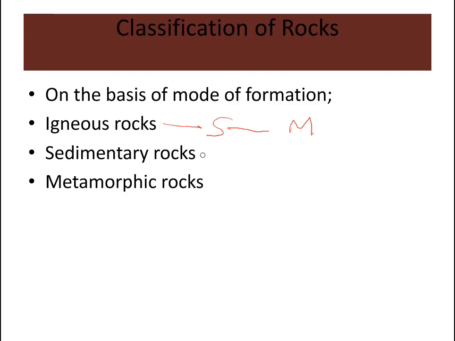Sedimentary rocks, again, can form metamorphic rocks. Even metamorphic rocks can remetamorphose and form other metamorphic rocks. These metamorphic rocks can again form sedimentary rocks. So it's like a cyclic thing, where one rock can be transformed into another rock.